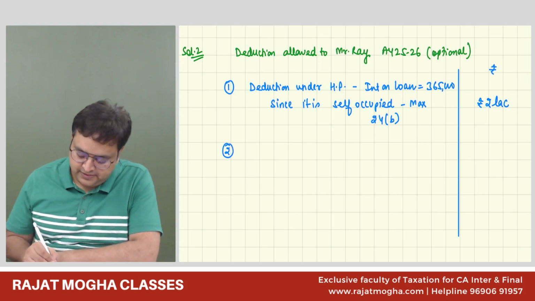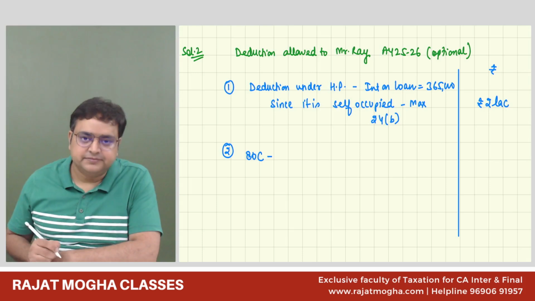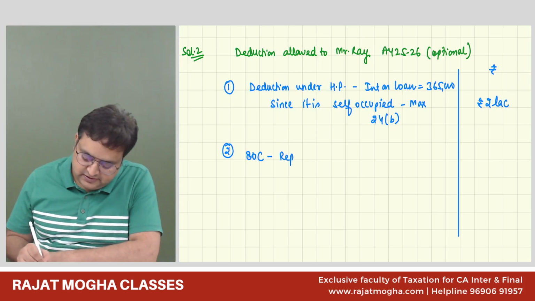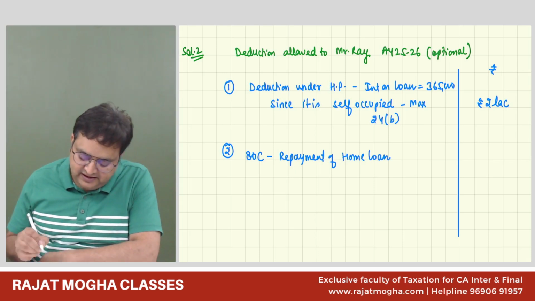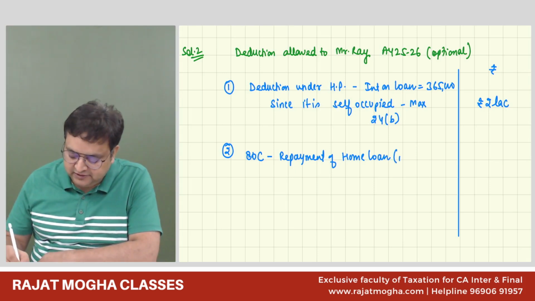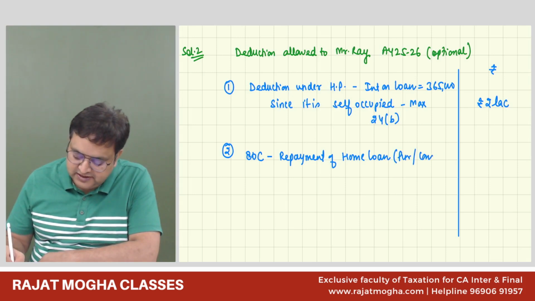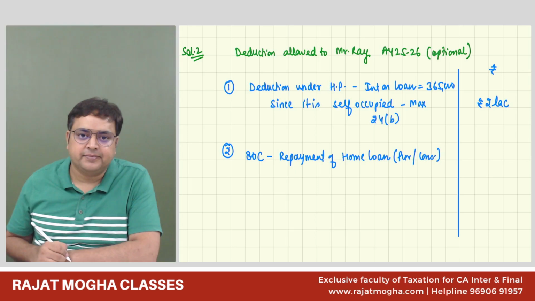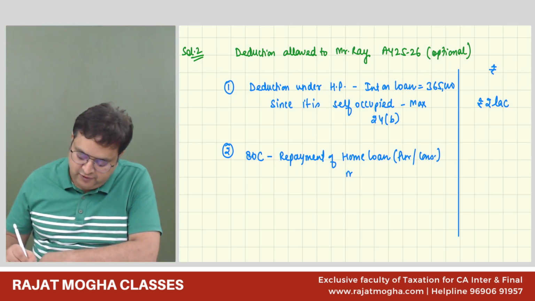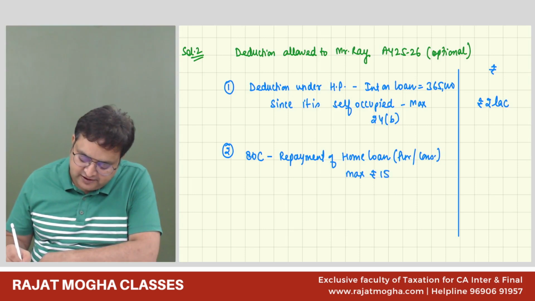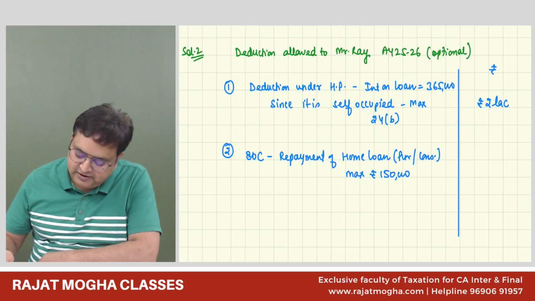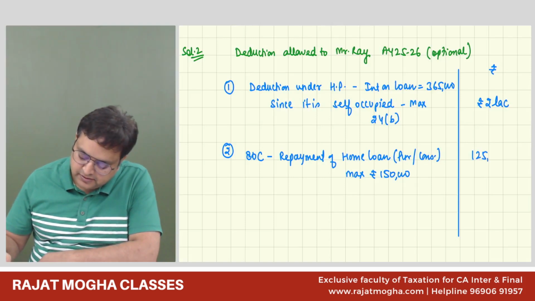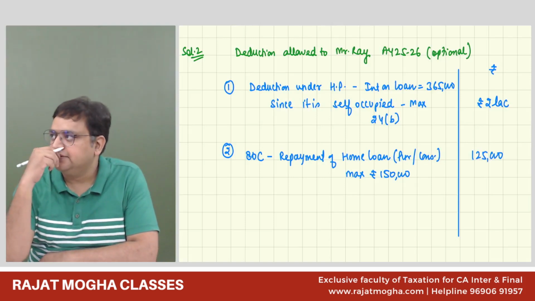Second, 80C deduction, that is repayment of home loan. Guys, this 80C deduction is only for home loan, either for purchase or for construction. Then only we can allow the deduction. And we understand 80C is maximum 1,50,000 rupees. But since he is paying only 1,25,000, we are okay with 1,25,000. This is the second deduction.